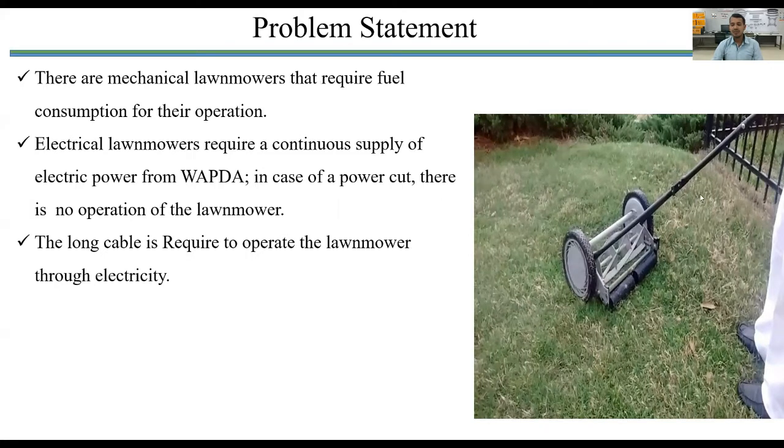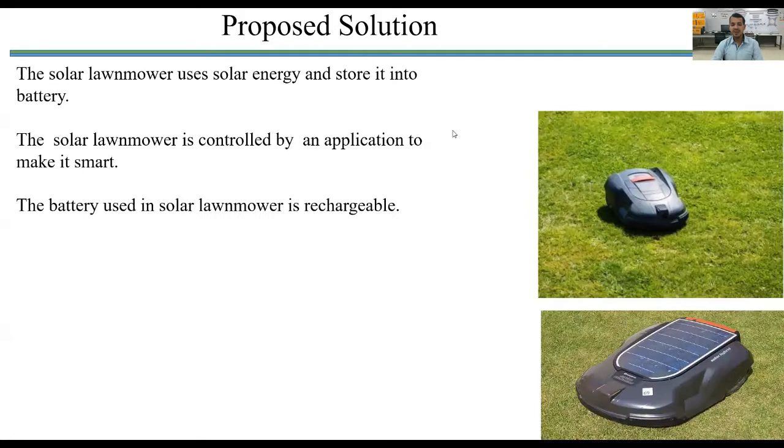Problem statement. Mechanical lawnmowers are used, which need lots of maintenance. As given in the picture, the person is using a mechanical lawnmower by forcing it. Electrical lawnmowers are also used in some industries and parks, which use a long cable for operation that can cause the hazard of trip or fall.